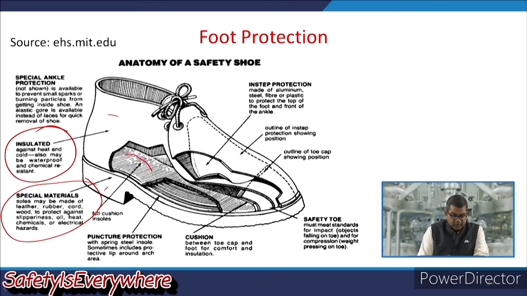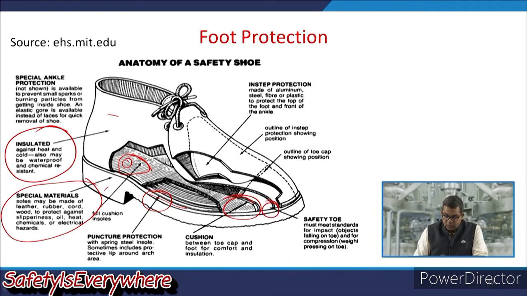Sometimes you may have a full cushion insole, so that it provides ease to those who wear these shoes. There are certain protectors for puncture, sometimes a spring steel insole, sometimes a protective lip around the arch area. And they have cushions between the toe cap and the foot for comfort and insulation.